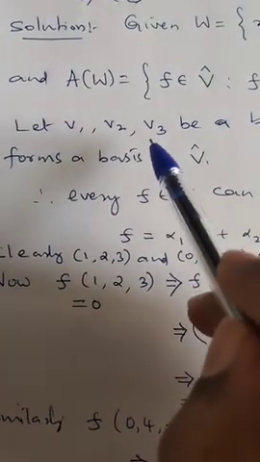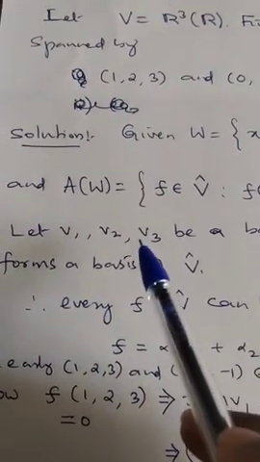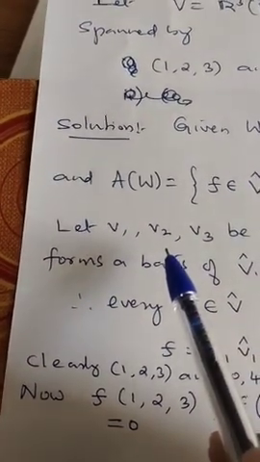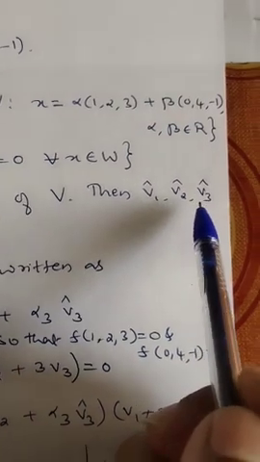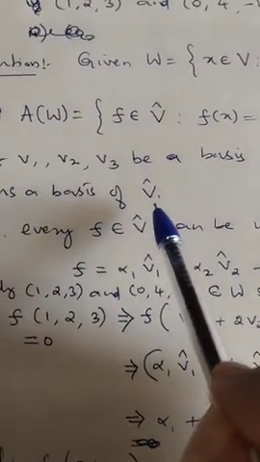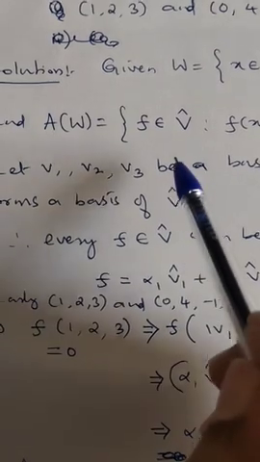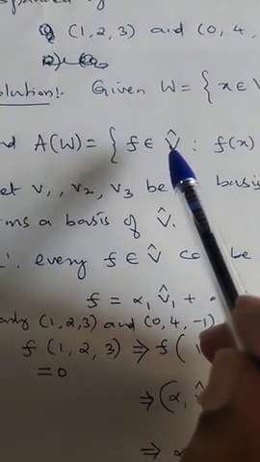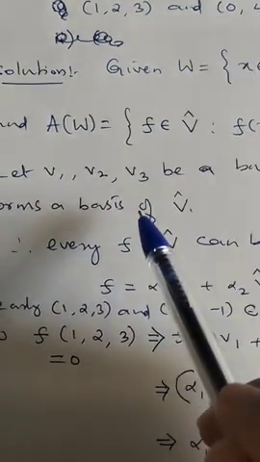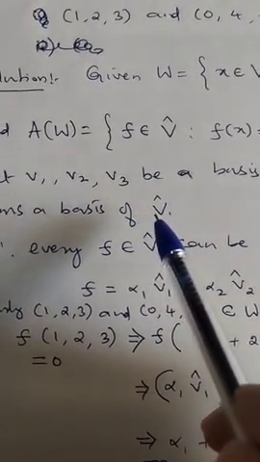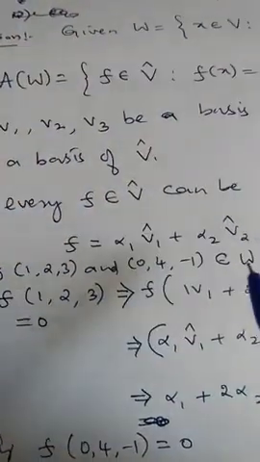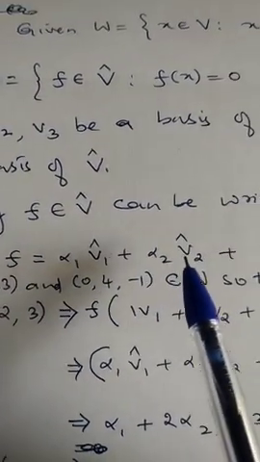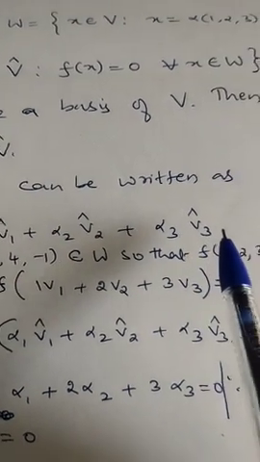Now, since it is R3, there are three basis elements. So let V1, V2, V3 be a basis of V, and V1 cap, V2 cap, V3 cap be a basis of V cap, the dual basis. Then every element of V cap can be written as a linear combination of V1 cap, V2 cap, V3 cap. Here f belongs to V cap, therefore we write f as the linear combination alpha 1 V1 cap plus alpha 2 V2 cap plus alpha 3 V3 cap.